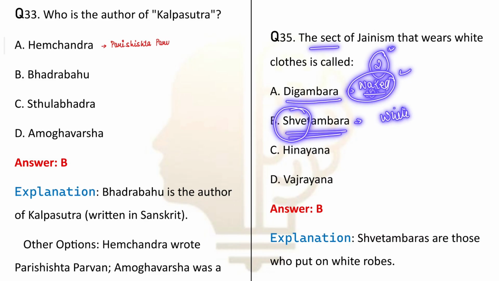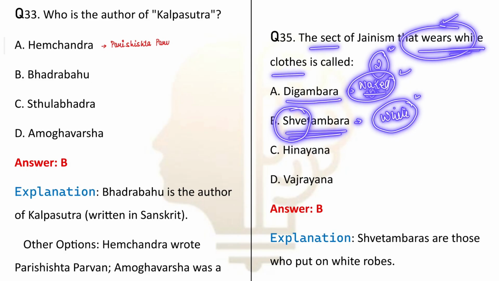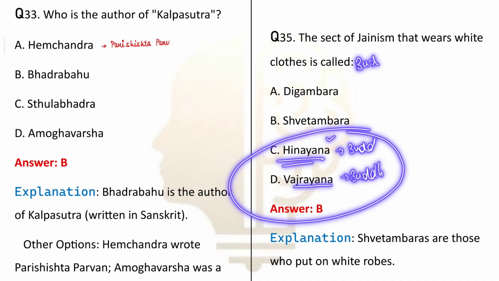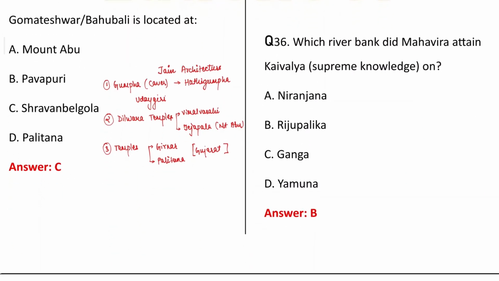So from here also you can derive that Shwetambars are the monks who wear white clothes. Hinayana sect, this is related to Buddhism only, and Vajrayana, this is also related to Buddhism only. Again, if you haven't watched the lecture on Buddhism, I would recommend that you first watch the Buddhism lecture, and after that watch this chapter for better understanding.